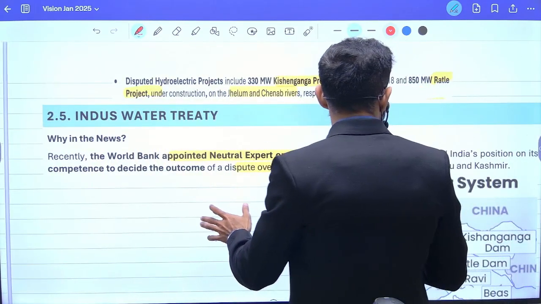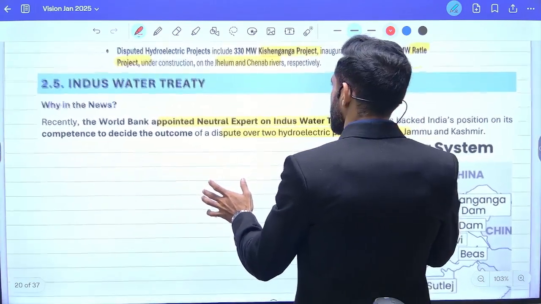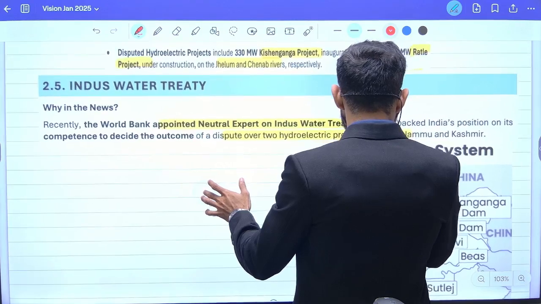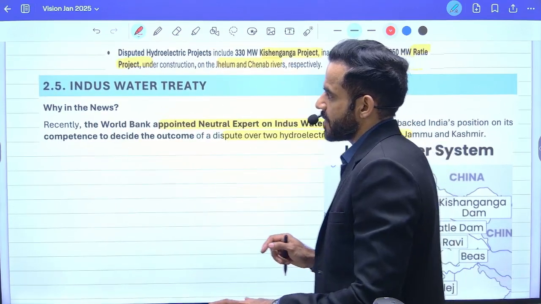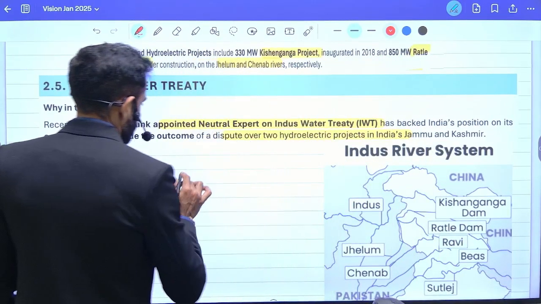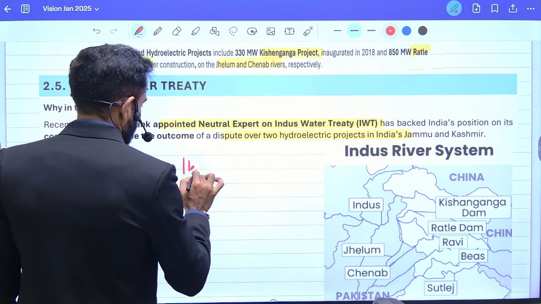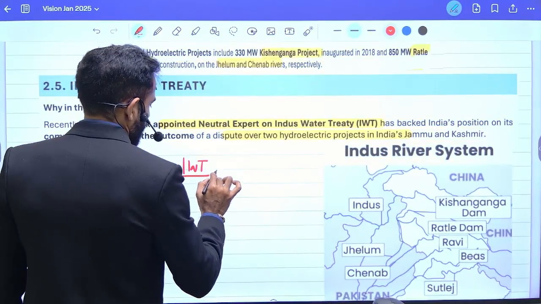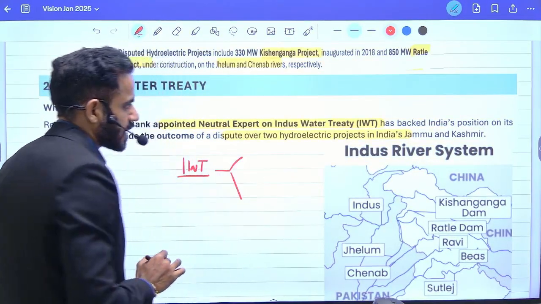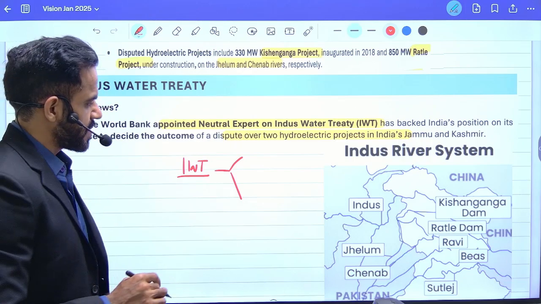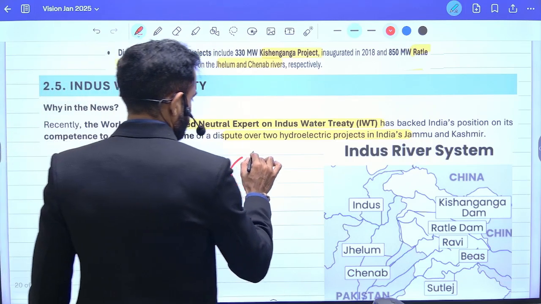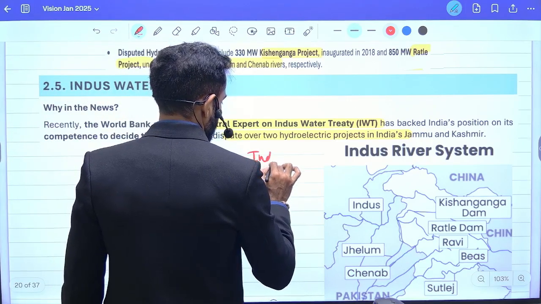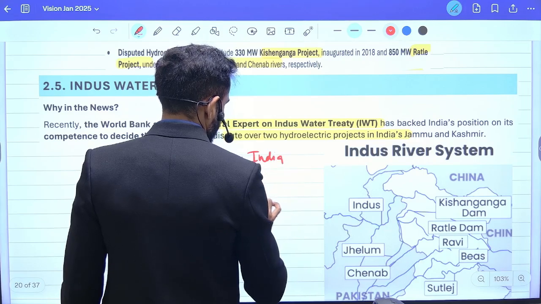Next is related to the Indus Water Treaty. Understand, the Indus Water Treaty is a water sharing agreement between India and Pakistan. So under the Indus Water Treaty, actually the rivers are divided between India and Pakistan. So basically India and Pakistan.